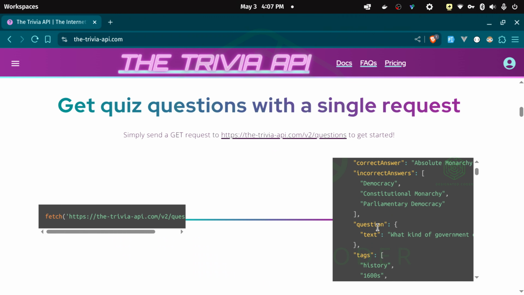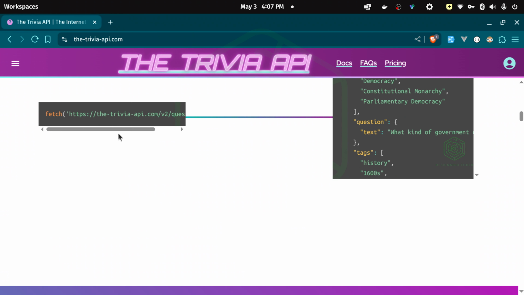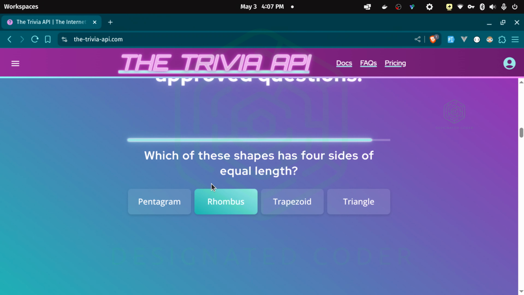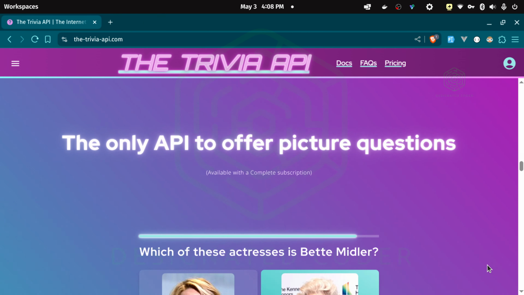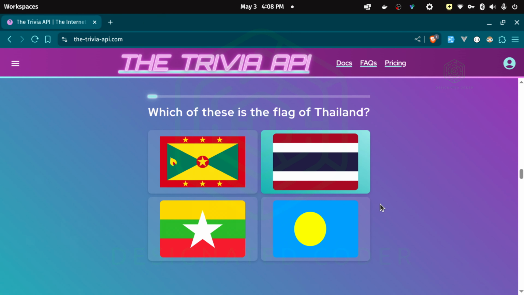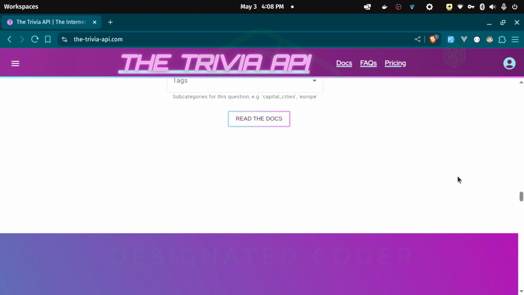But as you can see here, it does come back as a JSON API, which is how APIs really work. But basically, you would just be making a call to this link right here. And then you can also customize it to only grab a certain amount of questions. You can change the category. You can make it difficult or easy. And that's how you would do that. This does seem to be a pretty good one, and it is available in other languages. So there are translations for it, which I thought was really nice. So you guys can experiment with that as well. And they also have picture questions too, which is pretty cool. It's not something that I did, but it is something that you could do to power your quiz.